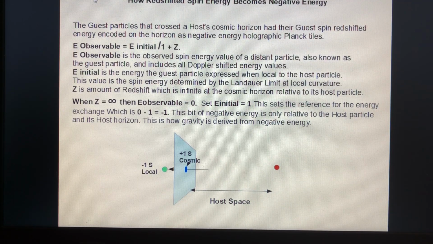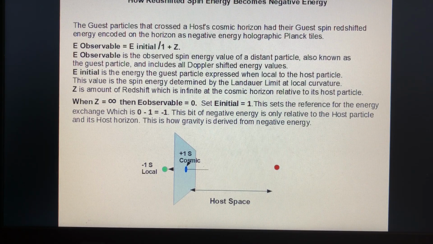The guest particles that crossed the host horizon had their guest spin red-shifted energy encoded on the horizon as negative energy holographic Planck tiles. We're going to introduce a new formula here. E observable equals E initial divided by 1 plus Z, and Z is the redshift. E observable is the observed spin energy value of a distant particle, also known as the guest particle, and includes all Doppler shifted energy values. E initial is the energy of the guest particle expressed when local to the host particle. This value is the spin energy determined by the Landauer limit at local curvature. Z is the amount of redshift, which is infinite at the cosmic horizon relative to its host particle.